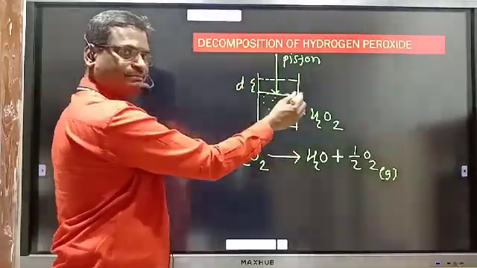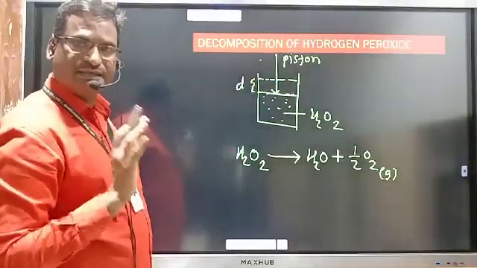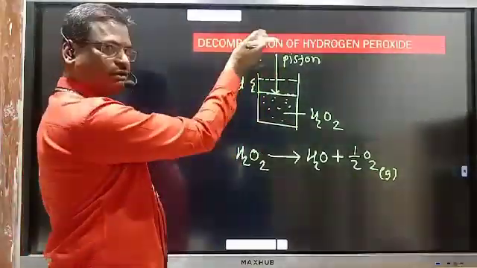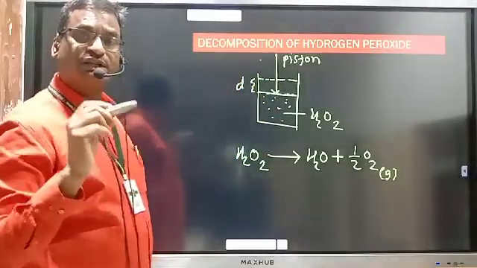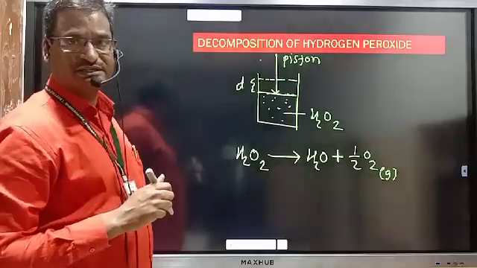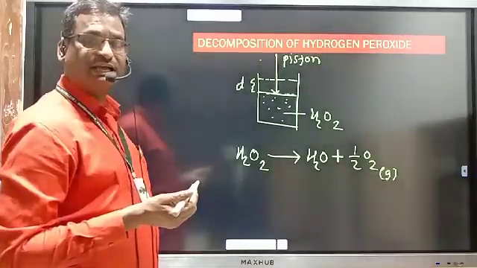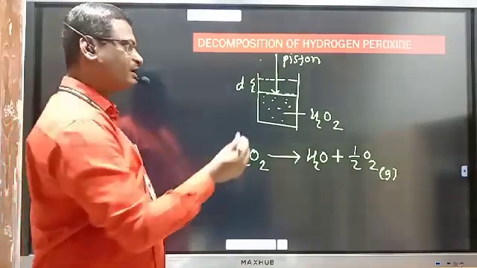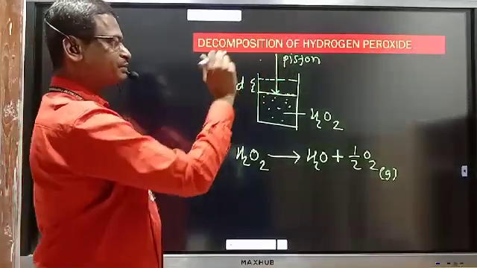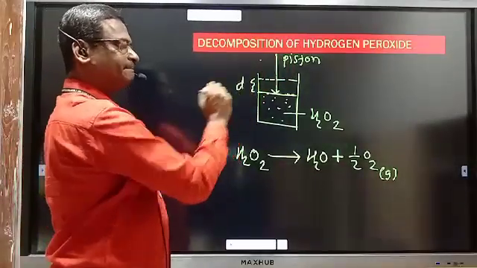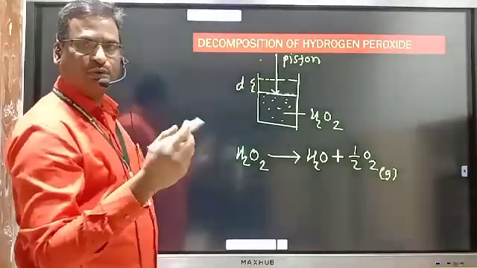This part is system and the remaining part is nothing but surrounding. System exerts certain pressure on the surrounding and does work with decrease in energy of the system. Energy of system decreases, expansion takes place, and work is done by system to the surrounding. This is the decomposition of hydrogen peroxide, where this displacement takes place and work is done.